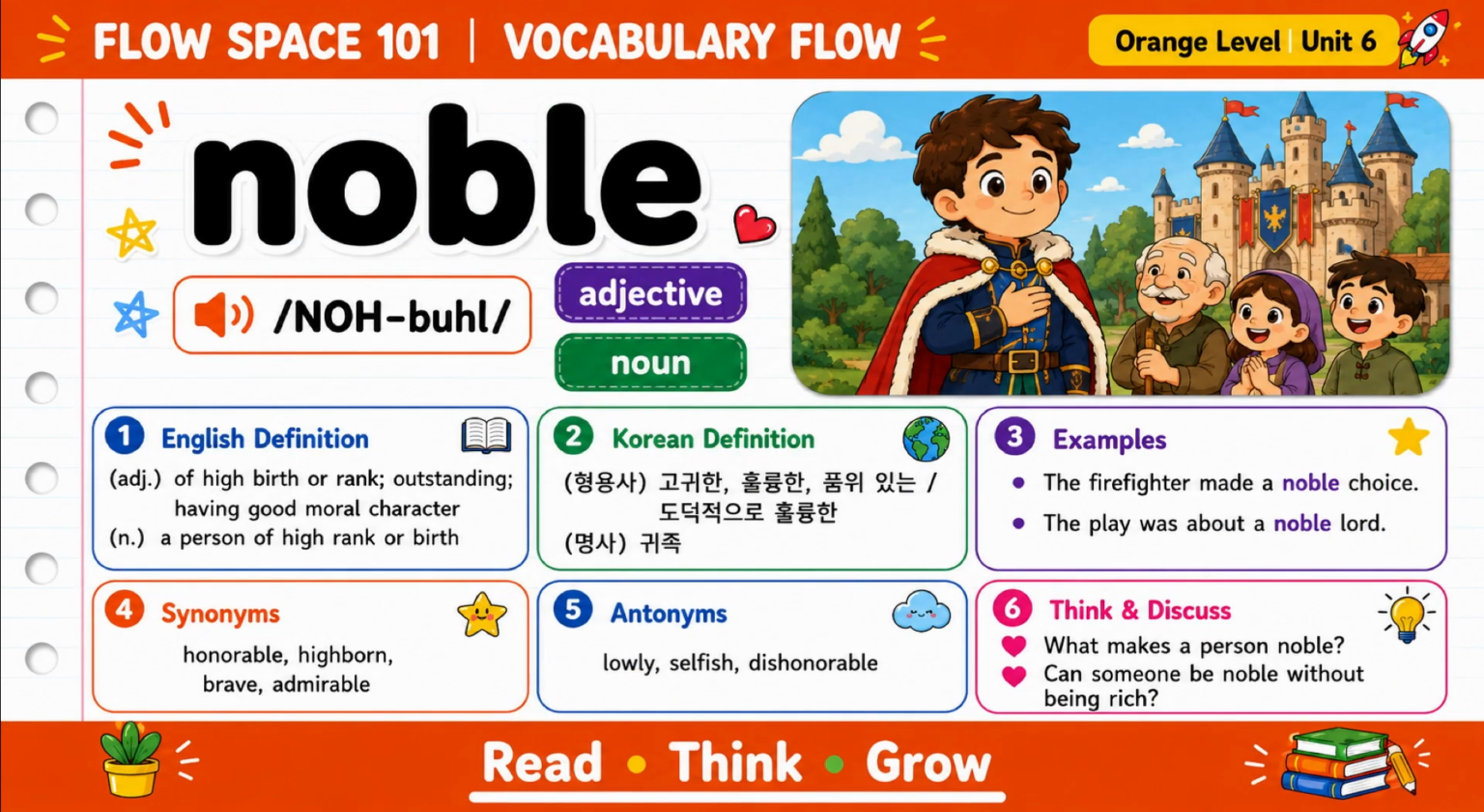Next, our word is noble. Noble can be an adjective or a noun. As an adjective, noble means honorable, outstanding, or having good moral character. As a noun, a noble is a person of high rank or birth. For example, the firefighter made a noble choice. A noble person does what is right even when it is difficult. What makes a person noble?